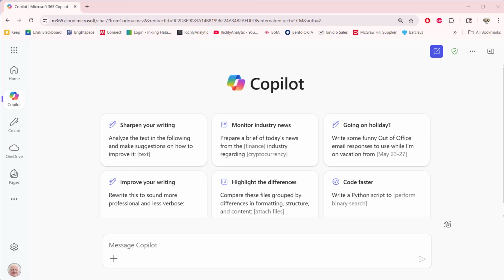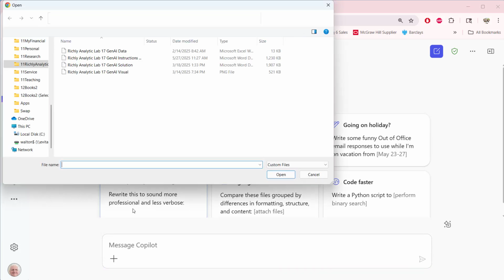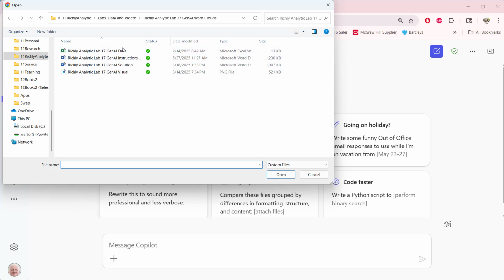In this lab, we're going to use Copilot to create a word cloud. The word cloud is going to tell us students' reflections on what describes their best class. So I did a survey and I said, what gives you your best class? And this is what they came up with. So let's go ahead and upload the data file.